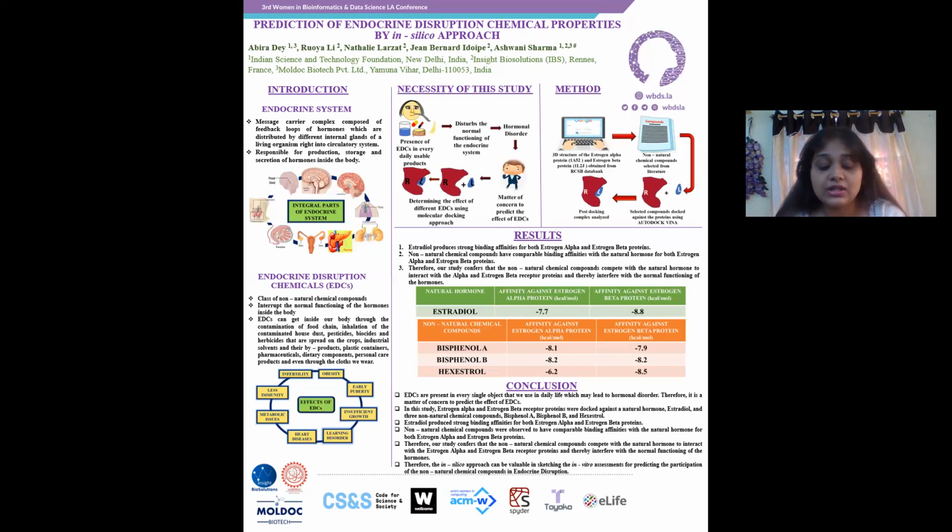In this study, estrogen alpha and estrogen beta receptor proteins were docked against a natural hormone estradiol and 3 non-natural chemical compounds, bisphenol A, bisphenol B, and hexestrol. Estradiol produced strong binding affinities for both estrogen alpha and estrogen beta proteins. Non-natural chemical compounds were observed to have comparable binding affinities with the natural hormone for both proteins. Therefore, our study confirms that the non-natural chemical compounds compete with the natural hormone to interact with the estrogen alpha and estrogen beta receptor proteins and thereby interfere with the normal functioning of the hormones.